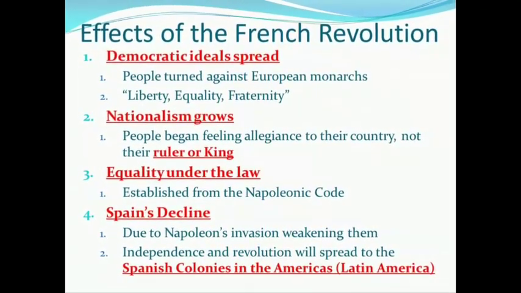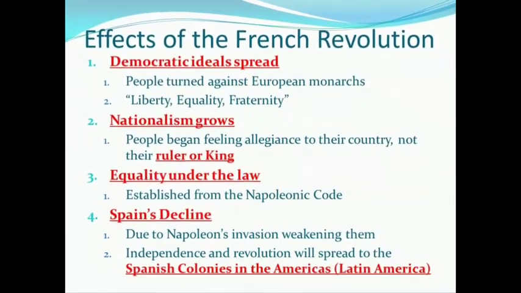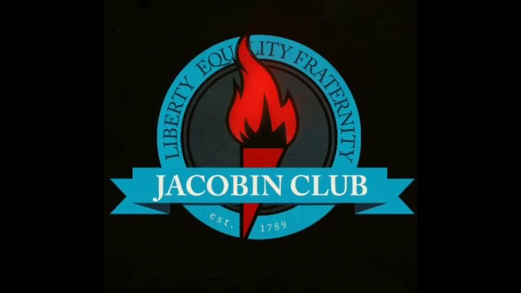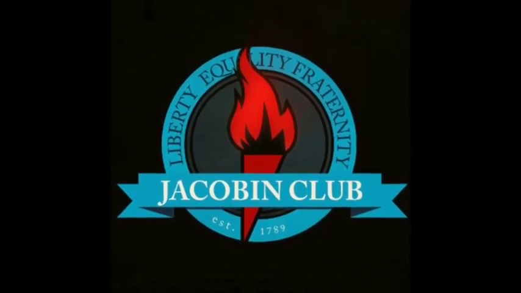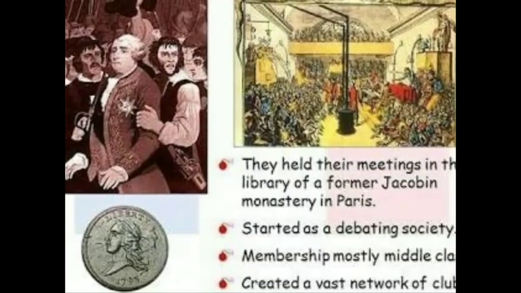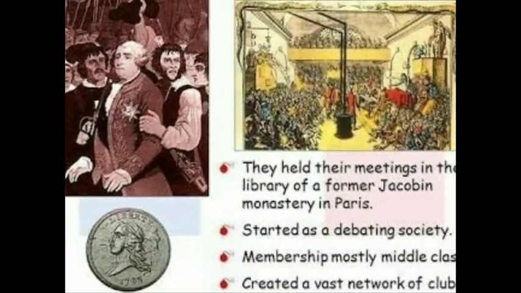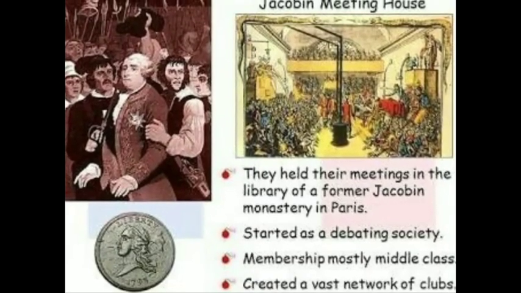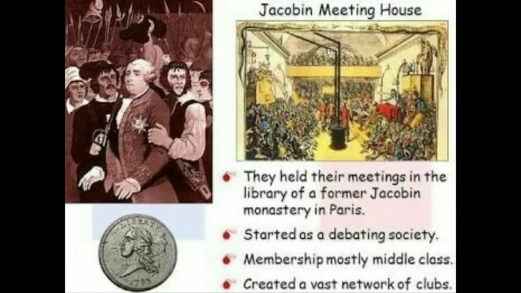As a result, Jacobin Clubs were formed during the French Revolution, and they moved to Holland, Belgium, Switzerland, and Italy also in the 1790s, and they spread the ideas of nationalism across all these countries.